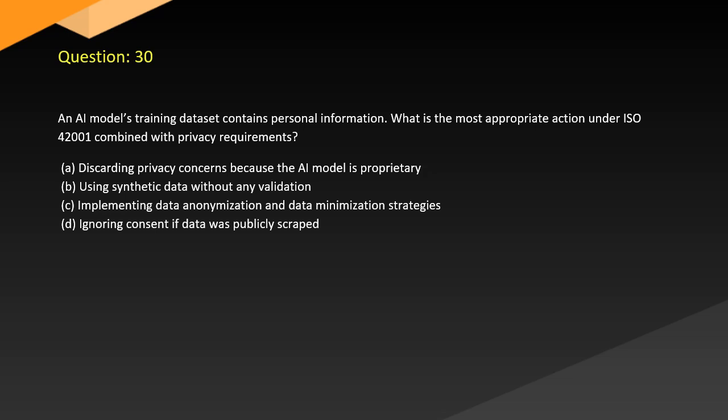Question 30. An AI model's training dataset contains personal information. What is the most appropriate action under ISO 42001 combined with privacy requirements? A. Discarding privacy concerns because the AI model is proprietary. B. Using synthetic data without any validation. C. Implementing data anonymization and data minimization strategies. D. Ignoring consent if data was publicly scraped.